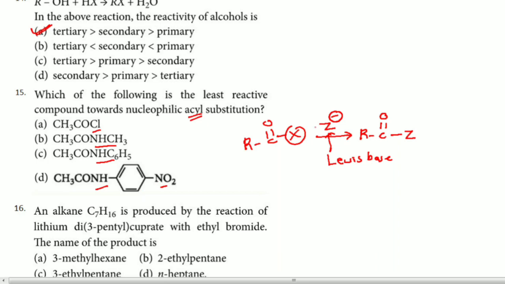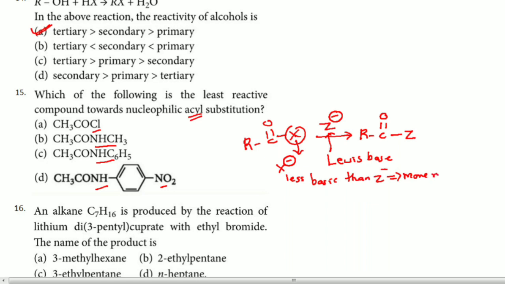The common sense is that Z minus can replace X only when, remember, after releasing, X minus is formed, because when it leaves this particular substance, it will form X minus. X is more reactive if it is less basic than Z minus.